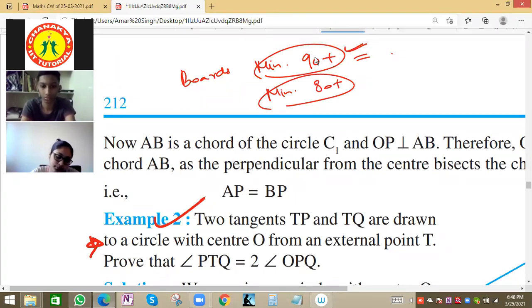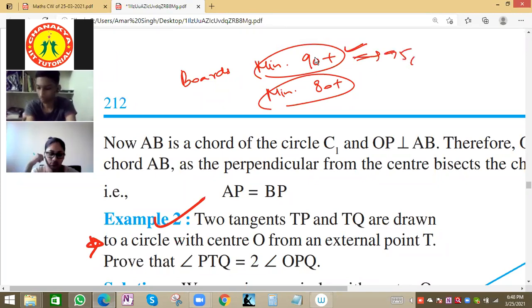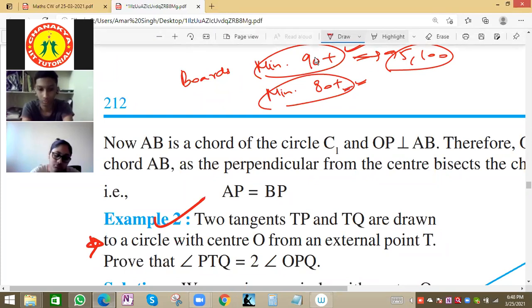Minimum means not only 90, more than 90 means 95, 100 also you can try, but it should not be less than 90. And for others who are finding maths very difficult, then also 80 should be the criteria. Minimum 80 I should get. Because we have to set the target first, then we can work towards that particular goal or target. Okay, Navneet.